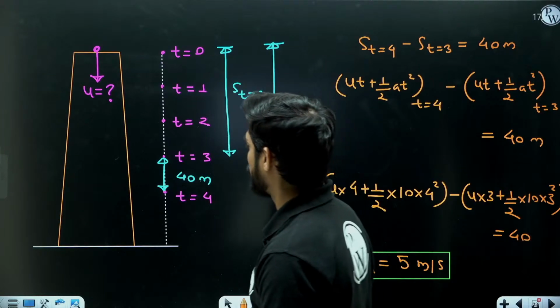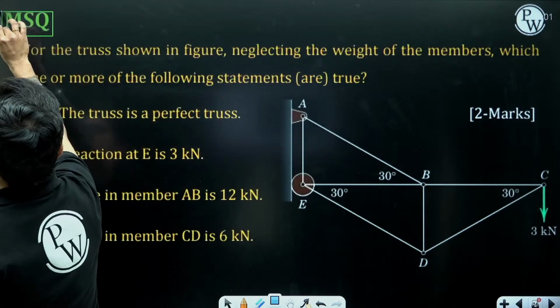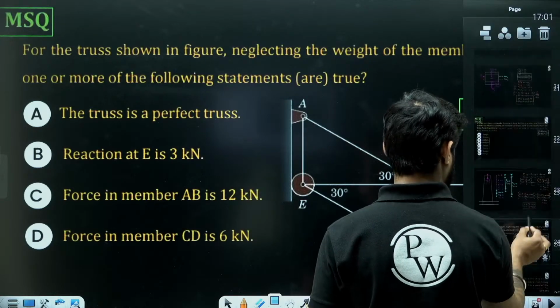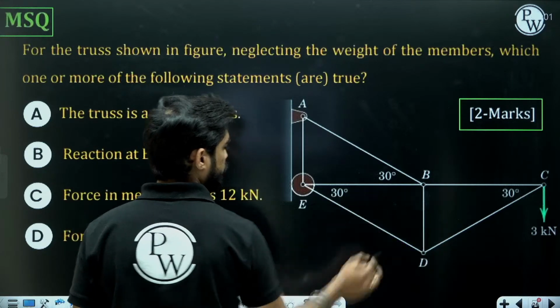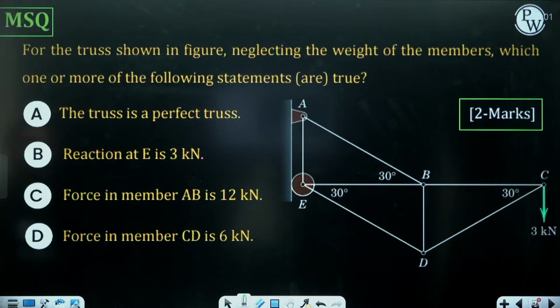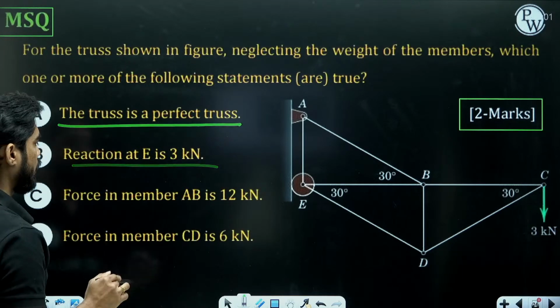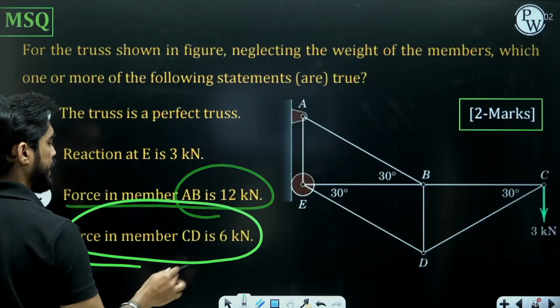Okay, let's move on to the next question then. This is an MSQ question of 2 marks. Solve this one. For the truss shown in figure, neglecting the weight of the members, which one or more of the following statements are true? The truss is a perfect truss. Reaction at E is 3 kilonewton. Force in AB is 12 kilonewton. Force in CD is 6 kilonewton.